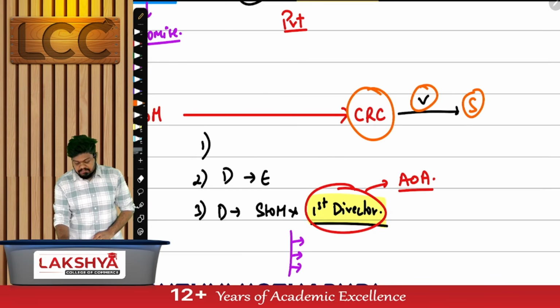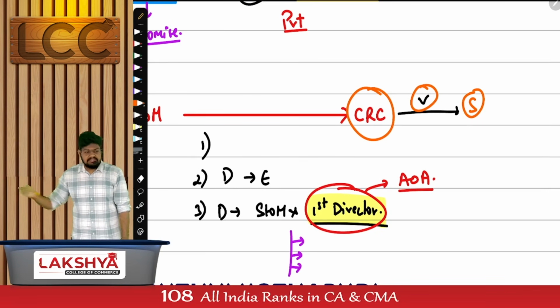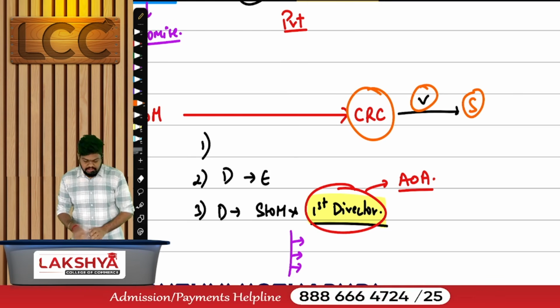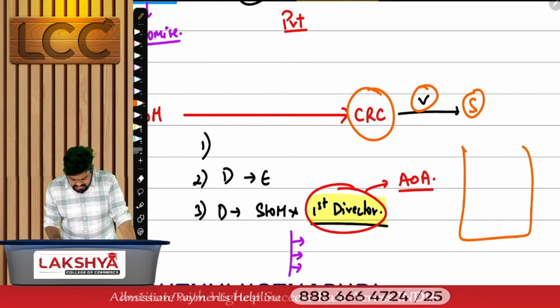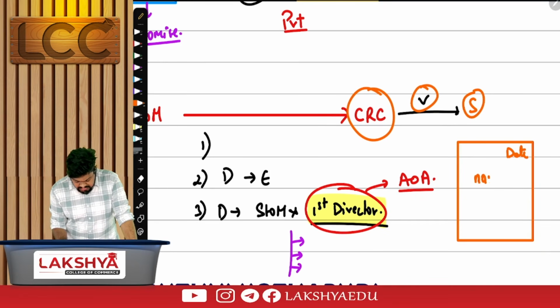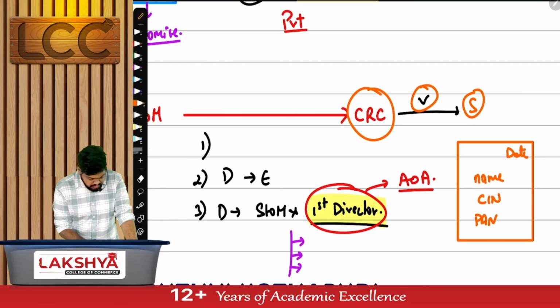After verification, if CRC is satisfied about it, CRC will give you a document called the Certificate of Incorporation. This Certificate of Incorporation will contain certain information in it. It will mention the date, it will mention the name of the company, it will mention the SIN number, it will mention your PAN. What is the name of the company?